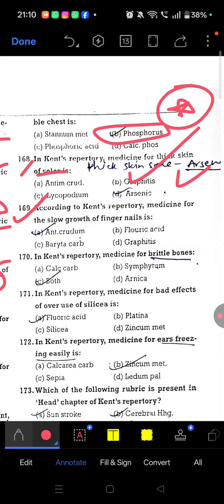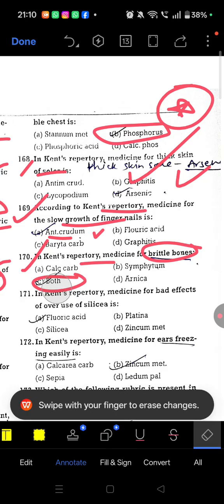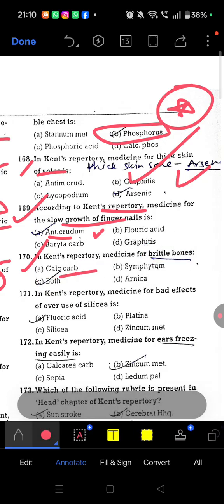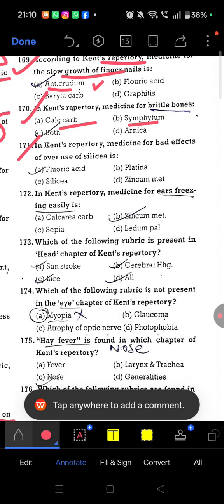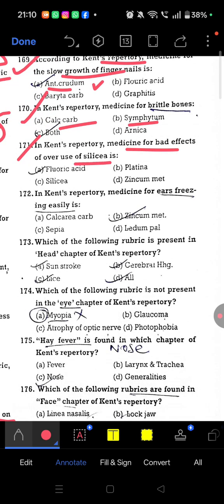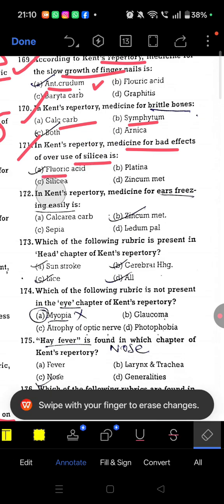Next, 169. According to Kent repertory medicine for slow growth of fingernail. So this is Antimonium crudum. The fingernail does not grow. 170. Kent repertory medicine for brittle bone, both the medicine, Calcarea carb also and Symphytum also, both Calcarea carb and Symphytum. 171. Question in Kent repertory medicine for bad effect for overuse of Silicea. Okay, so Silicea bad effect, fluoric acid.